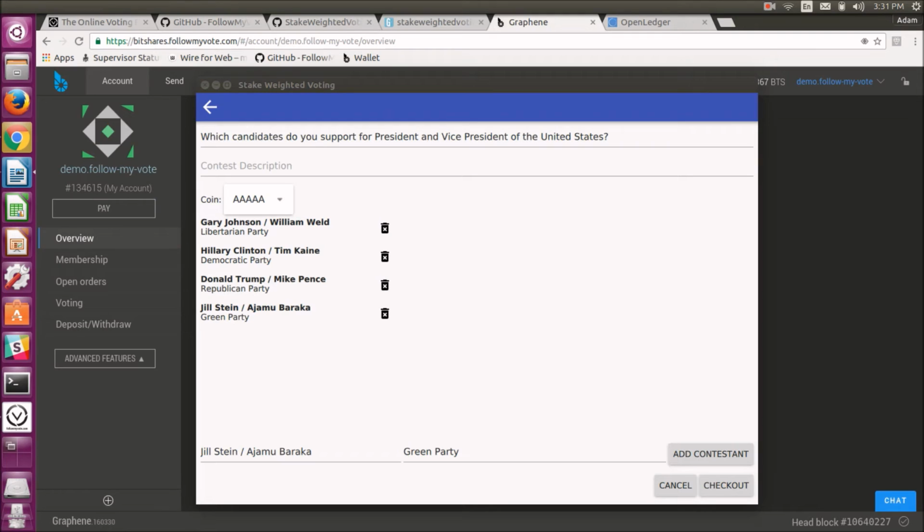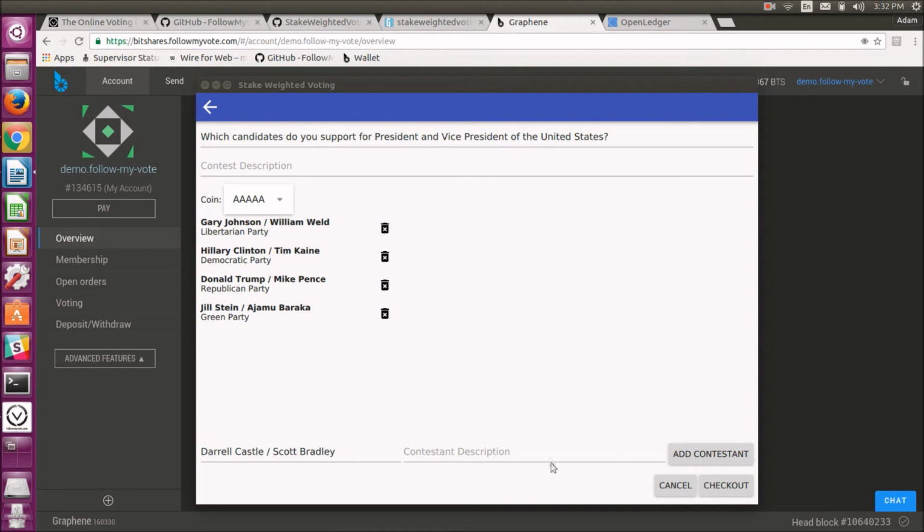And I'm also going to add in Darrell Castle and Scott Bradley. They're in the Constitution Party.